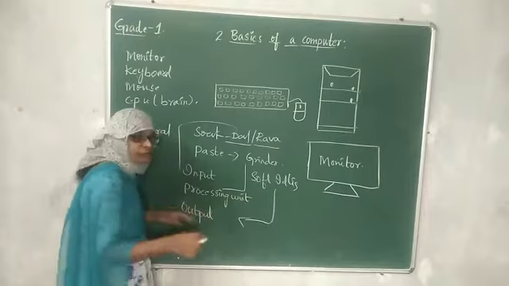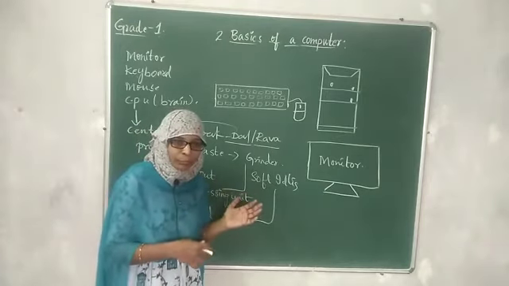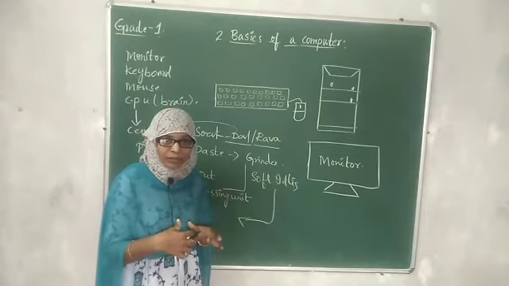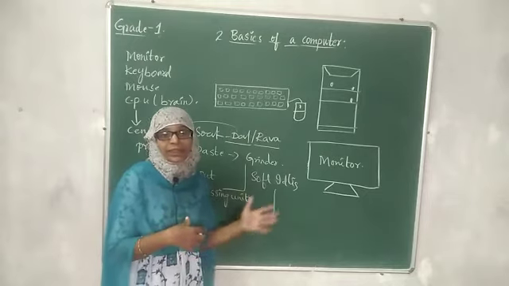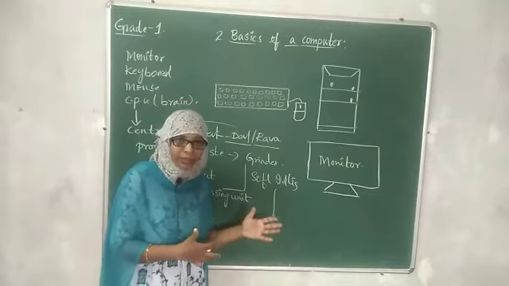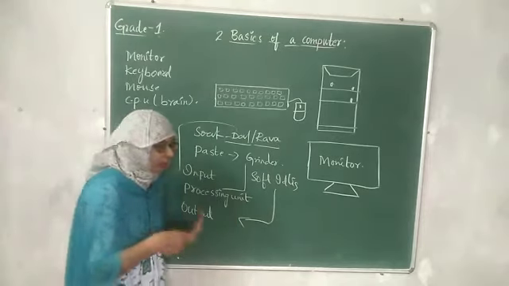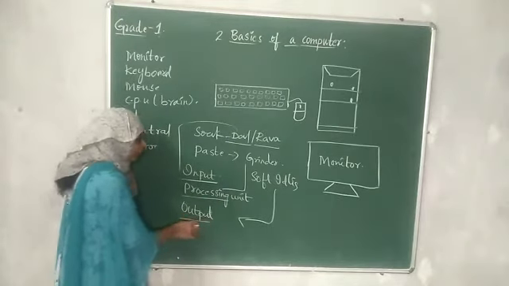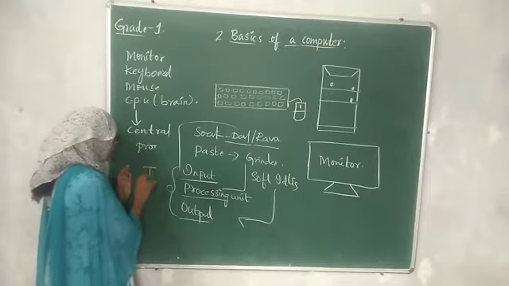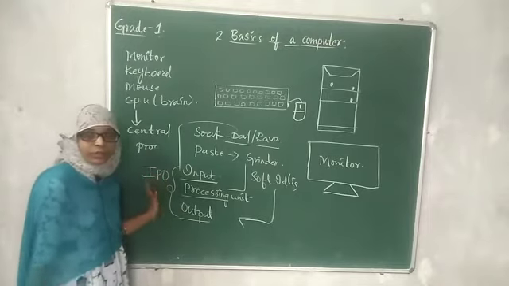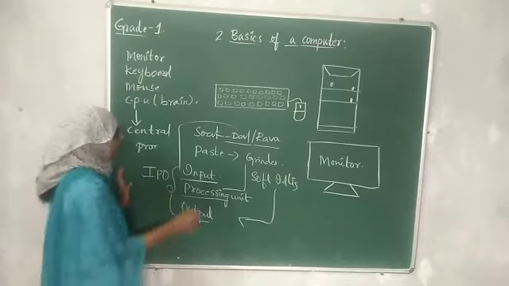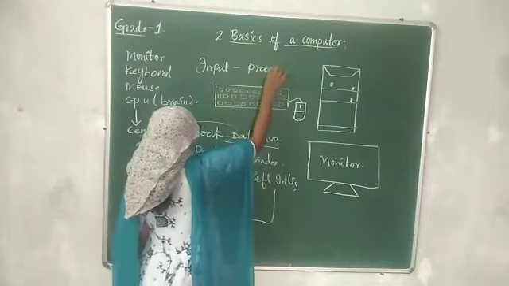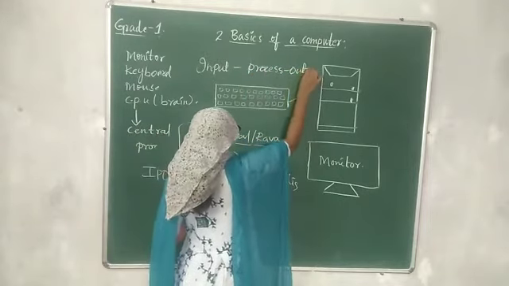What we are giving to the machine is input. Where is the process going on? Inside the machine. What is the result we are getting? We are getting idlis. That is called output. So first we are giving input, then process is going on, then we are getting output. This is called the IPO cycle. Input, process, and then we will get output.